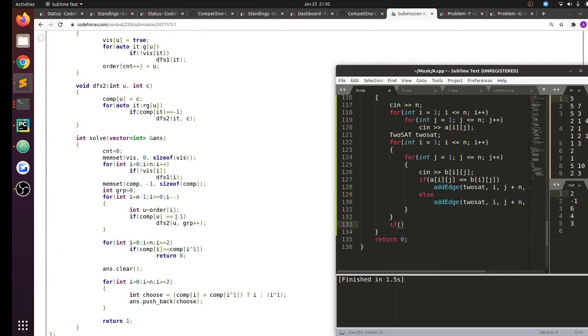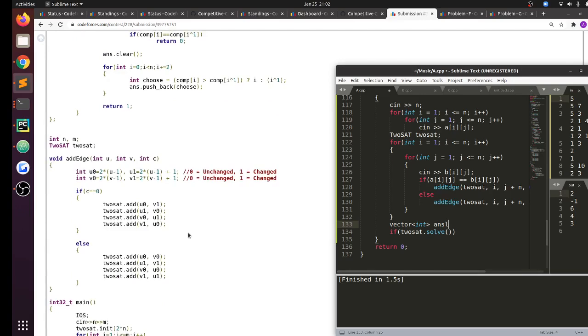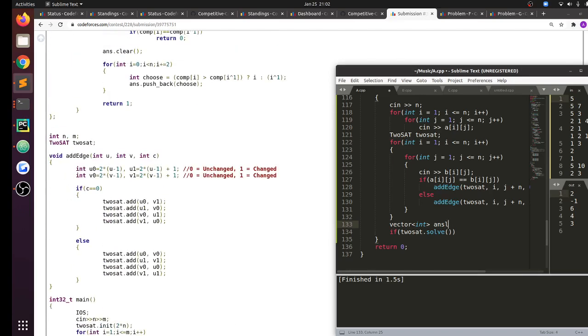So if 2SAT dot solve of some answer is answer initialized, then cout yes, else cout no.